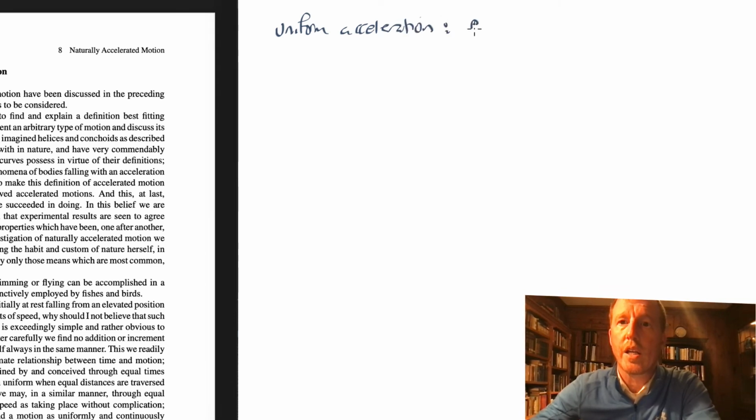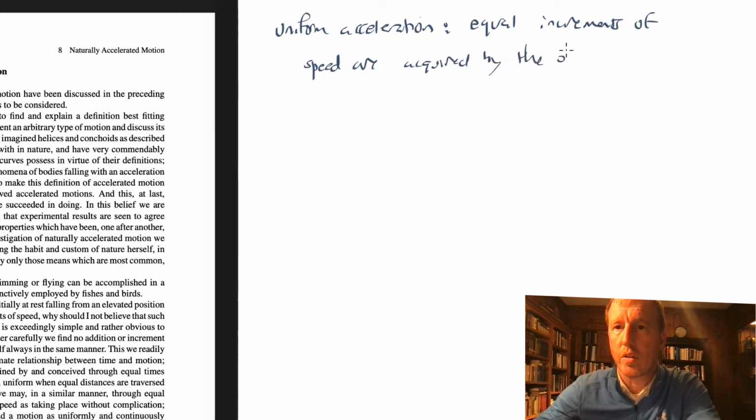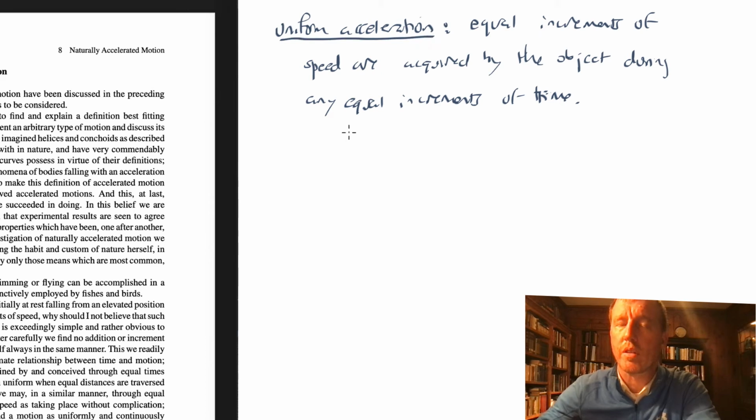He says that equal increments of speed are acquired by the object or particle or whatever is undergoing uniform acceleration during any equal increments of time. Notice that this statement is structured a bit like his statement of uniform motion, but it's slightly different.